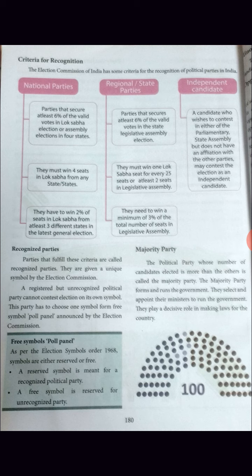Second, they must win 1 Lok Sabha seat from every 25 seats or at least 2 seats in the legislative assembly. This is for the Lok Sabha. Then the third one, they need to win a minimum of 3% of the total number of seats in the legislative assembly.